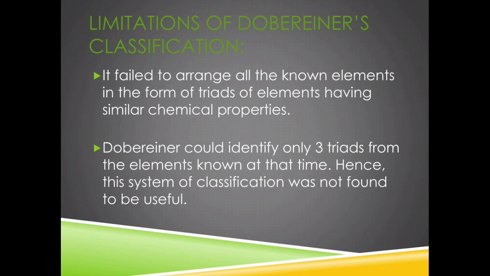He failed to explain the group nitrogen, phosphorus, arsenic, which I already told you, and he does not explain any trends in the periodicity of elements. So these are the limitations of Daubernier classification.